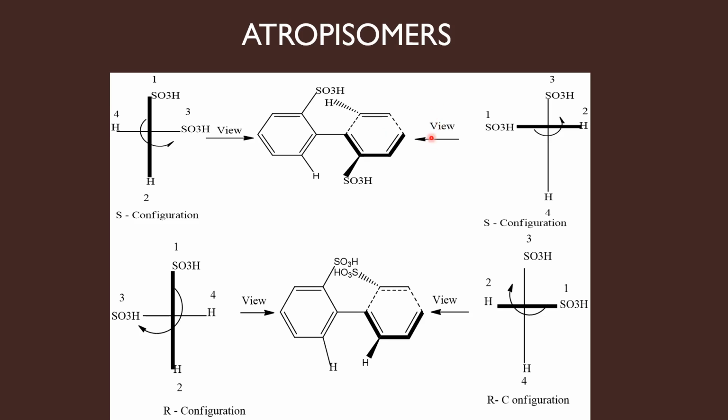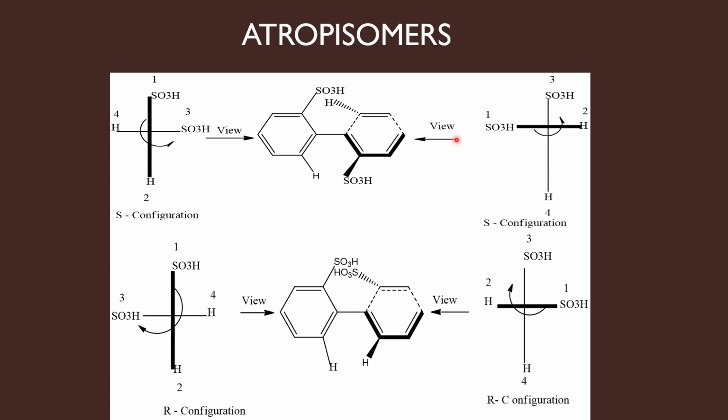When you stand here to weave the molecule, hydrogen will be at your right and SO3H will be at your left. So hydrogen at the right, SO3H at the left. So we have placed these groups of the horizontal ring in the horizontal line. Now the vertical ring has sulfonic acid group at the top, hydrogen at the bottom. You just put them as they are in the vertical line.